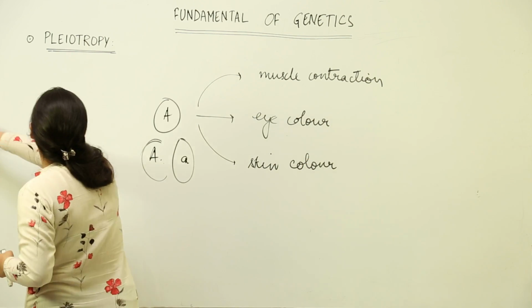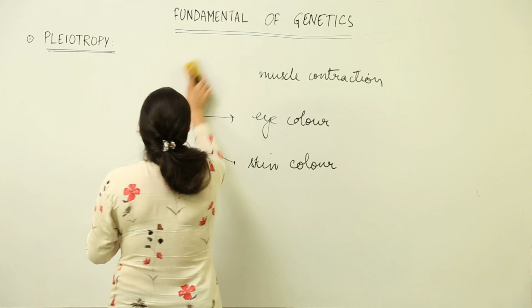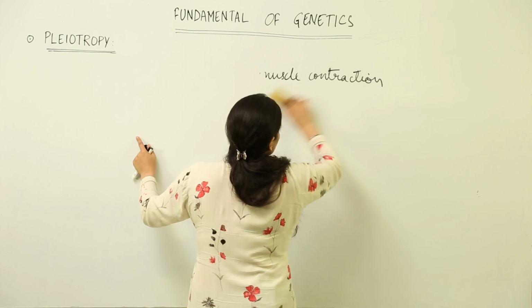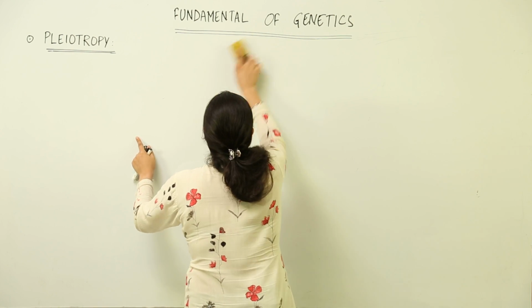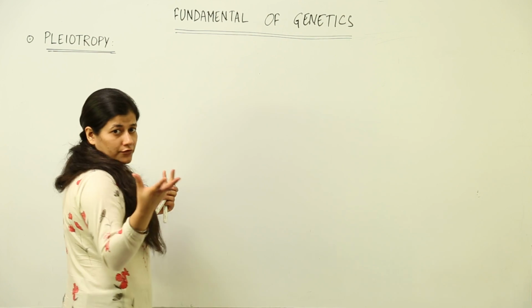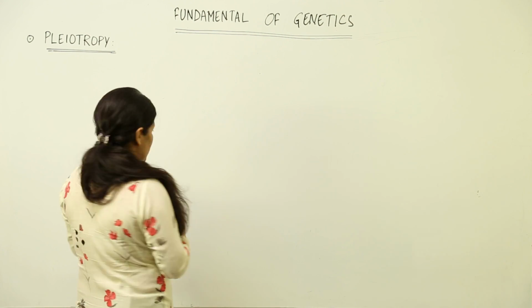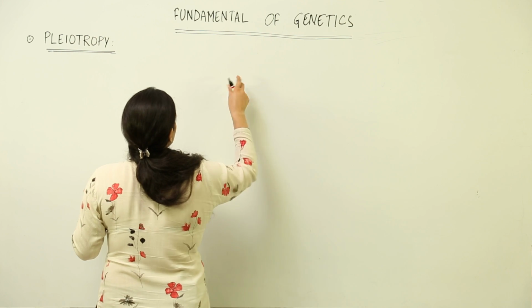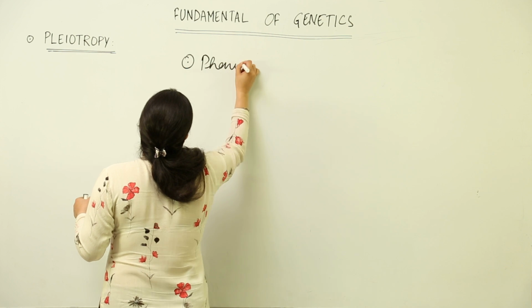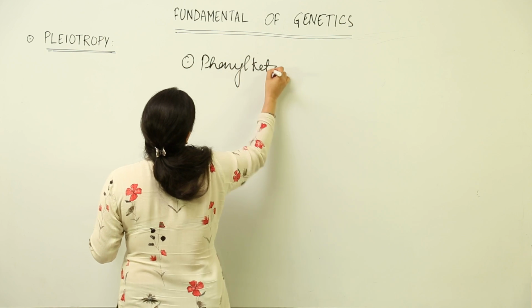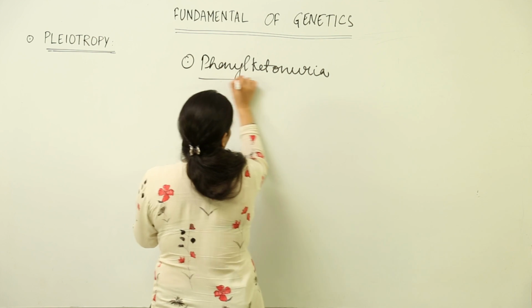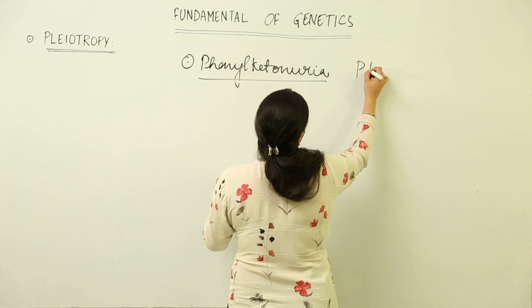We would understand this term with an example of a disease that occurs in human beings. It shows in young children in a few months of their age. The disease manifests itself, and what is the disease that we have to study? That is Phenylketonuria. Okay, this is otherwise represented as PKU.